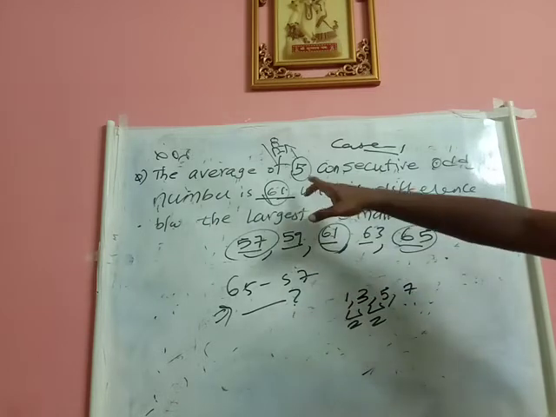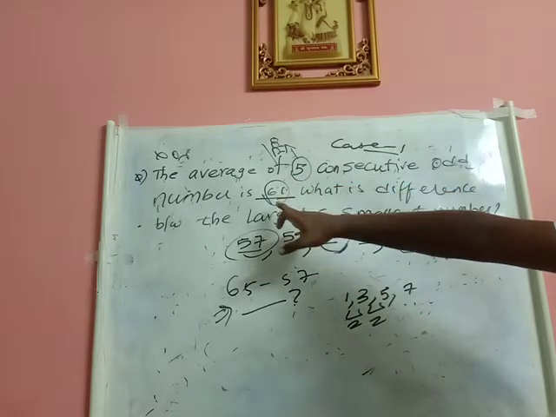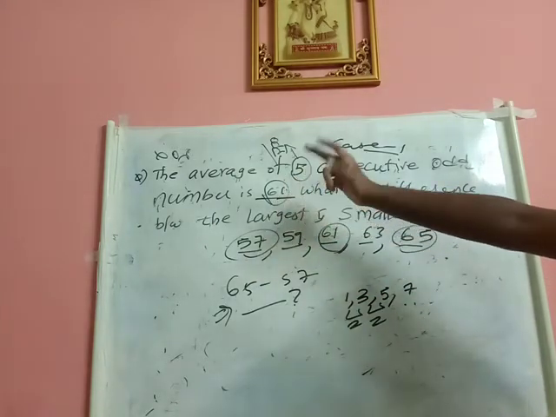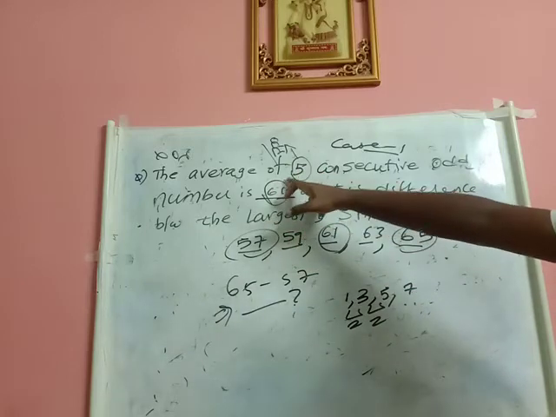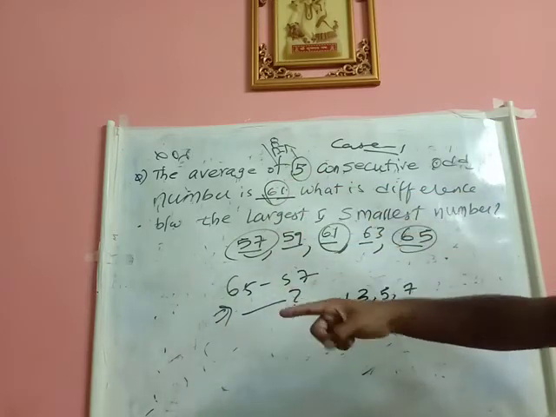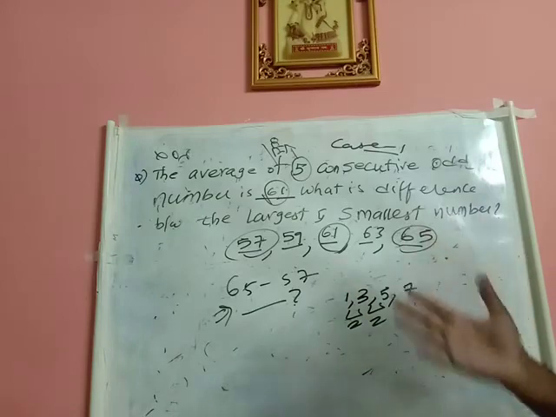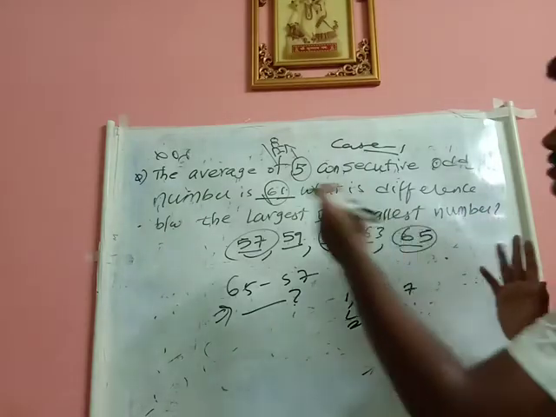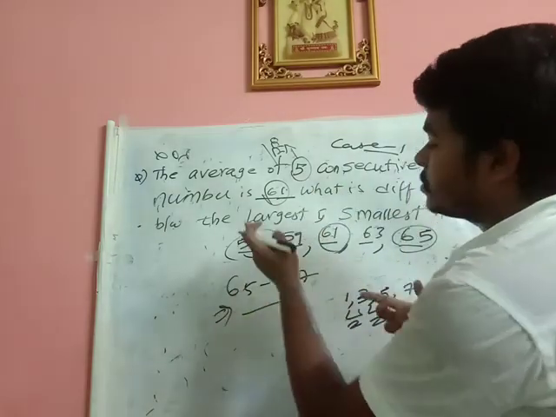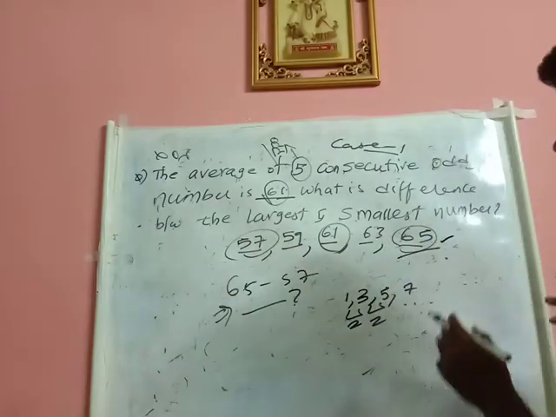You just check how many terms are given. You check if the given terms are odd or even, and check if the number of terms is even or odd, and you just look at whether this belongs to an arithmetic progression or not. So if it belongs to arithmetic progression, the procedure is like this, right?